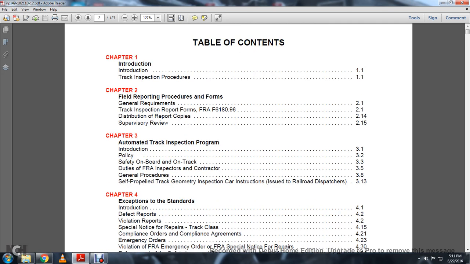Chapter 3, Automated Track Inspection, Introduction, Policy, Safety on Board, on Track, Duties of the FRA Inspector, Contract, General Procedures, Self-Propelled Track Geometry Inspection Car, Instruction Issued to Railway Dispatcher.